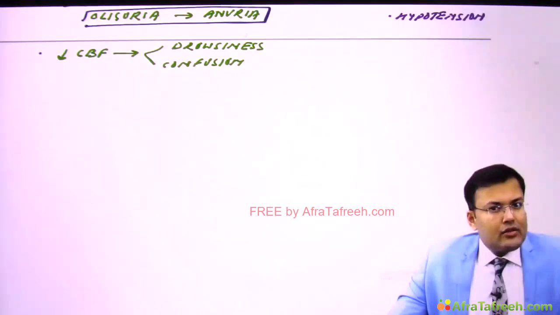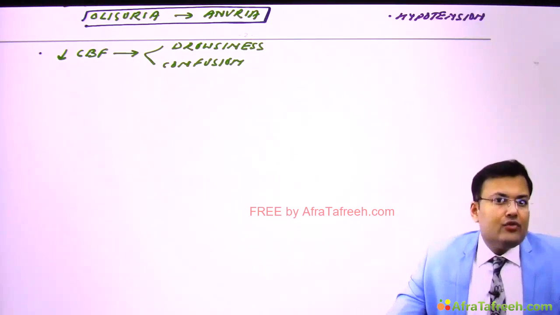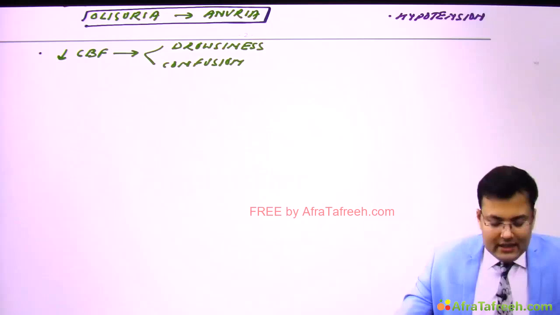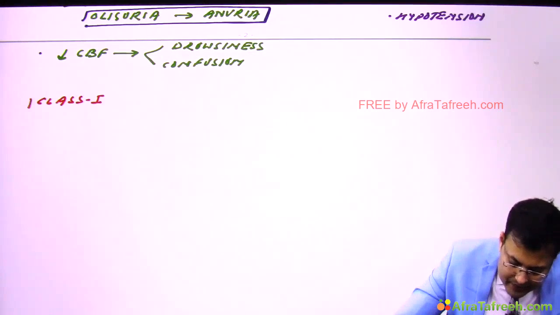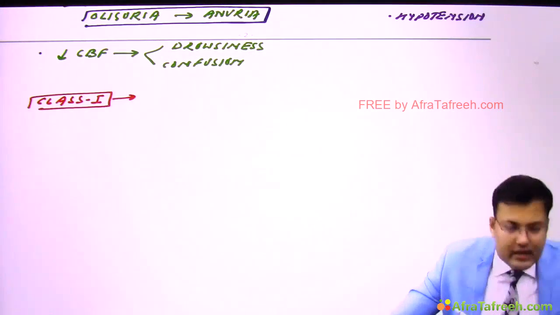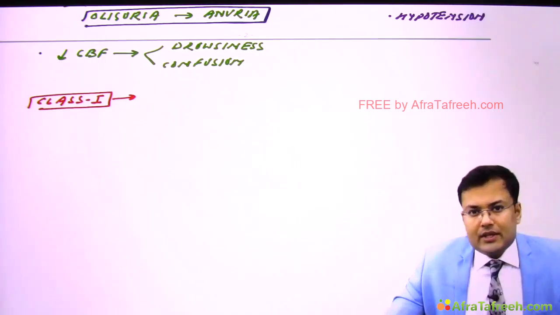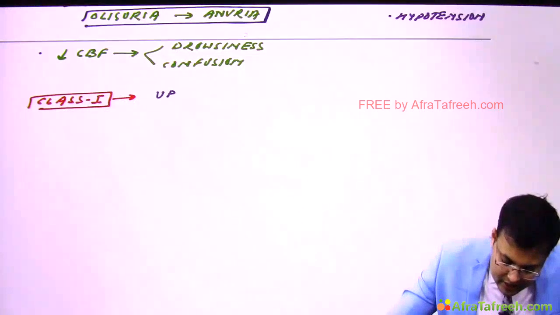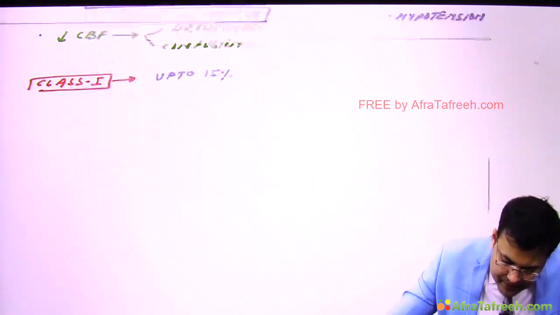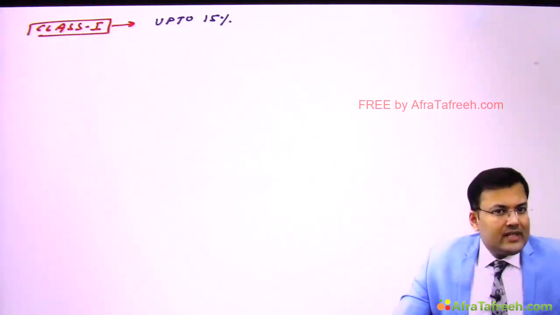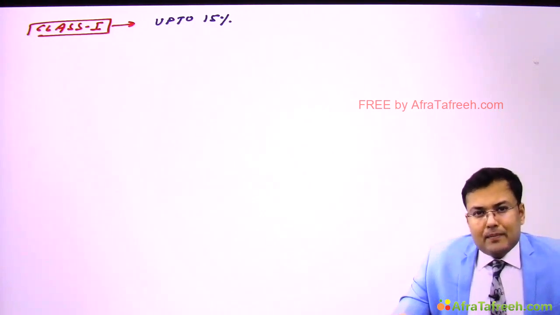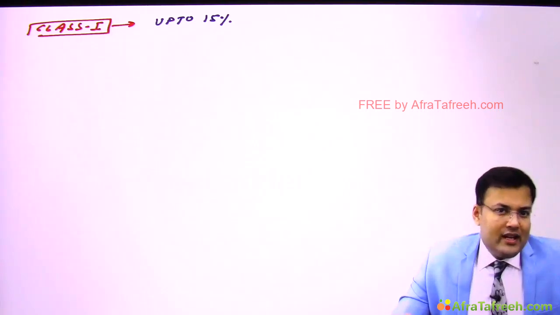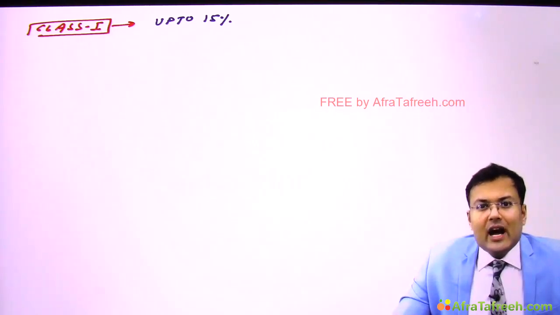Now see, based on amount of blood loss, the hypovolemic shock is further divided into 4 classes. So what are the 4 classes? See, classification of hypovolemic shock. First, class 1. So how much blood loss is going to occur in class 1? Up to 15% of blood volume. Clear? In class 1, compensatory mechanism maintains the cardiac output. Since compensatory mechanism maintains cardiac output in class 1, it is also known as compensated hypovolemic shock.